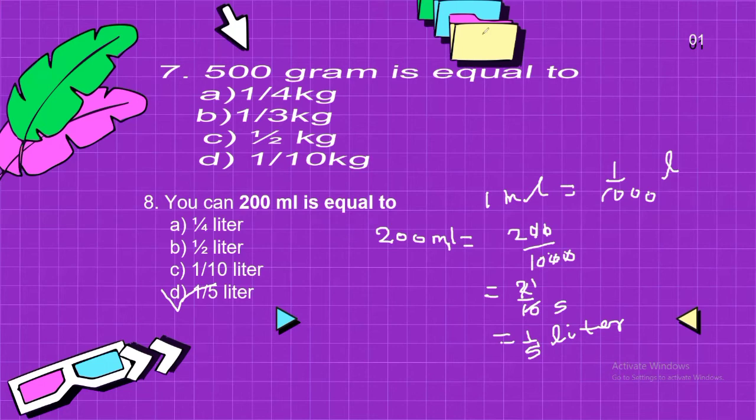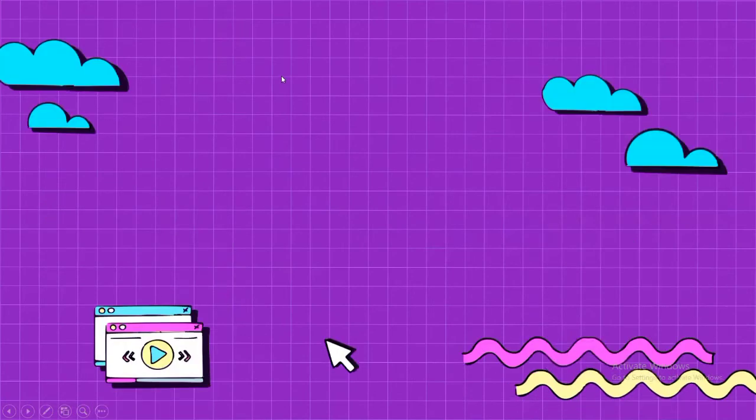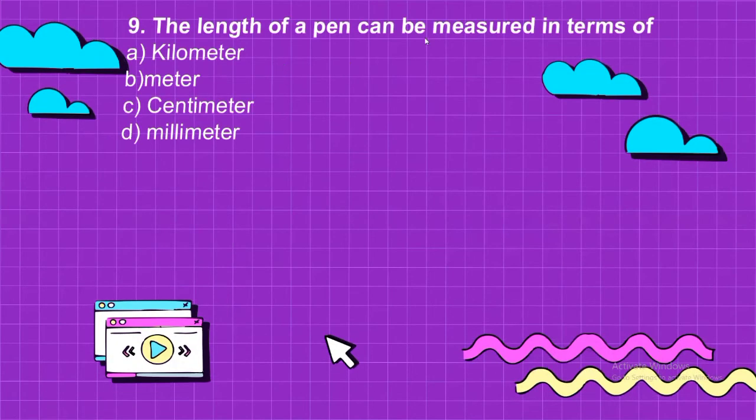Now the next question is question number 9. The length of a pen can be measured in terms of, means if you want to measure the length of a pen, in which unit can you measure? Can you measure it in kilometer? No. Can you measure a pen in meter? No. Can you measure the length in centimeter? Yes. Can you measure in millimeter? No. So option C is the correct answer.